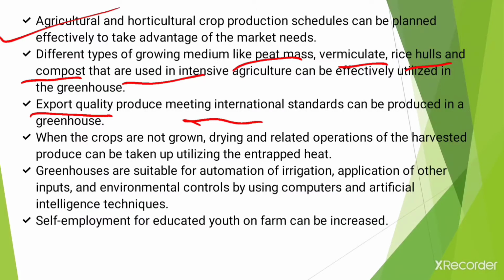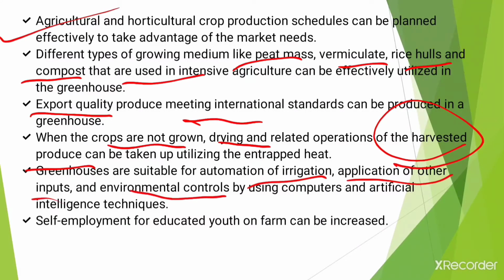Then when the crops are not grown, drying and related operations of the harvested produce can be taken up by utilizing the entrapped heat in the greenhouse. Okay, then greenhouses are suitable for the automation of irrigation, application of other inputs and environmental controls by using computers and artificial intelligence techniques. Okay, and the last one, that is, self-employment for educated youth on farm can be increased. Okay, these are the advantages of greenhouses.